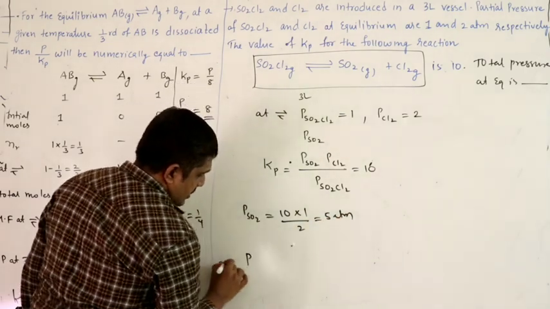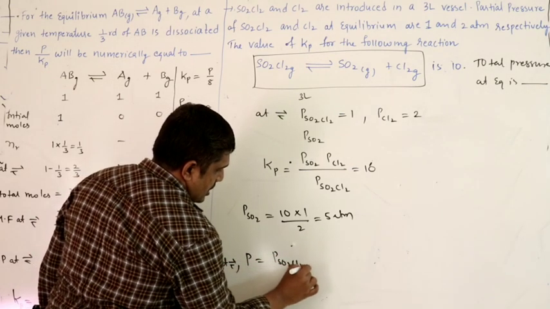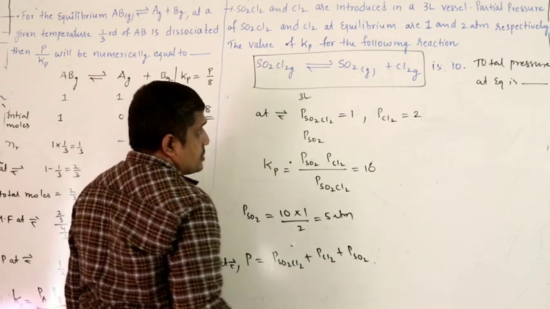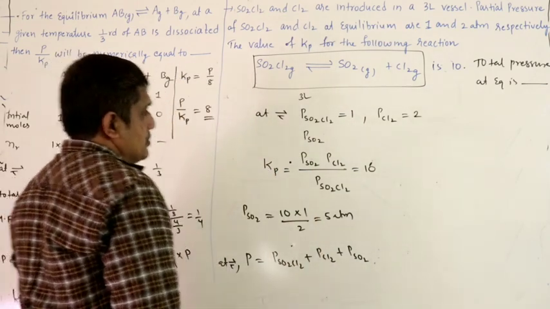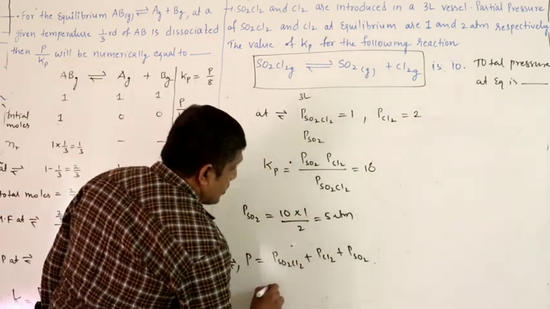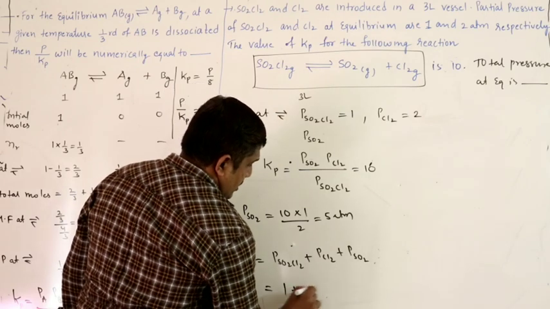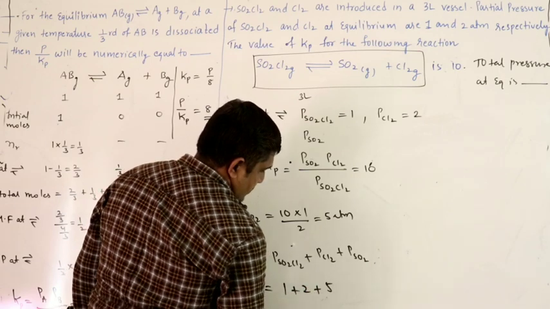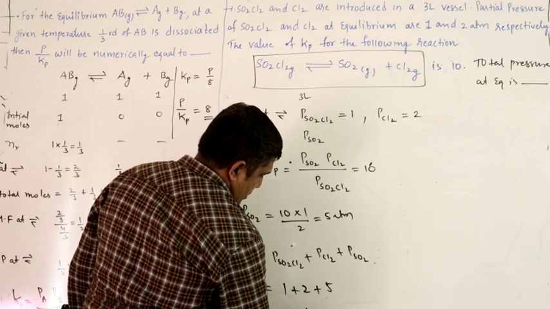Total pressure at equilibrium, partial pressure of SO2Cl2, partial pressure of Cl2, partial pressure of SO2. So SO2Cl2 partial pressure, how much is it given as? 1 atmosphere. Cl2 it is given as 2. SO2 we got as 5. 5 plus 2 plus 1, that is 8 atmosphere.